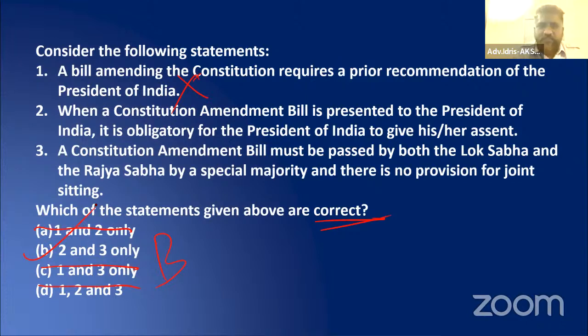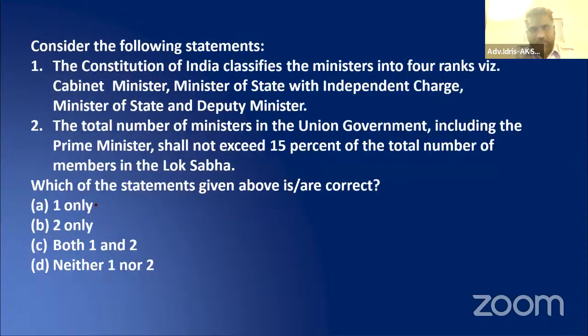No doubt about it. When a constitution amendment bill is presented to the President of India, it is obligatory. Yes, he shall give his assent. There is no veto power for him. The constitution amendment bill must be passed by both Lok Sabha and Rajya Sabha by a special majority, and there is no provision for joint sitting. An absolutely correct one. So B is the answer. Pretty straight.